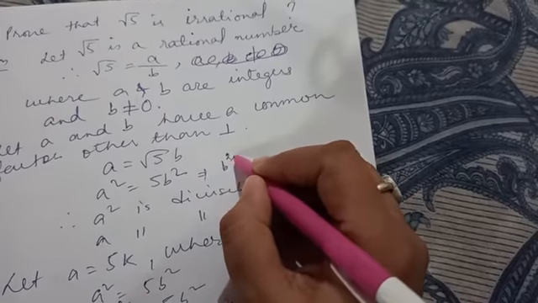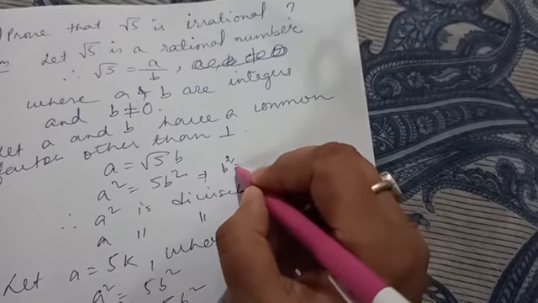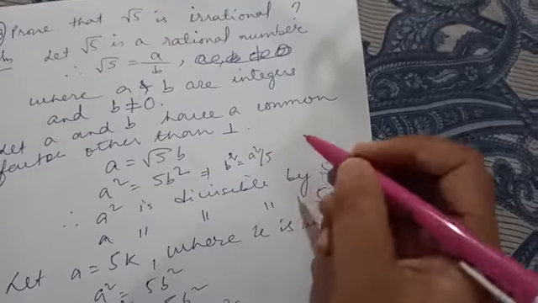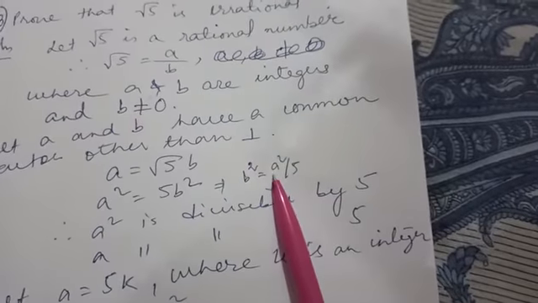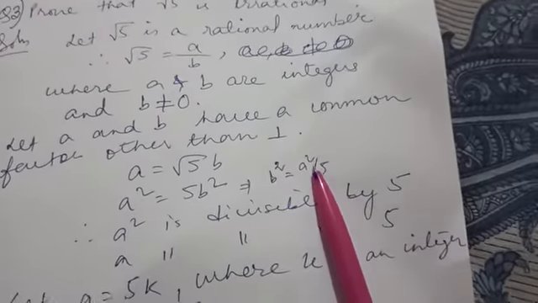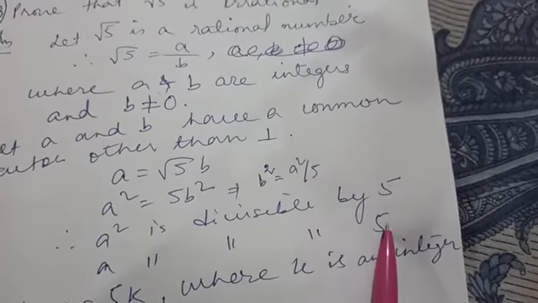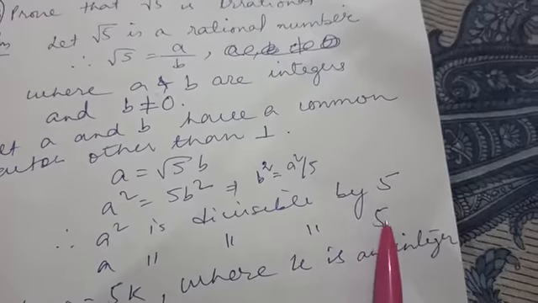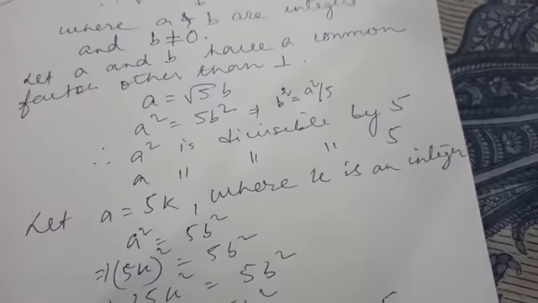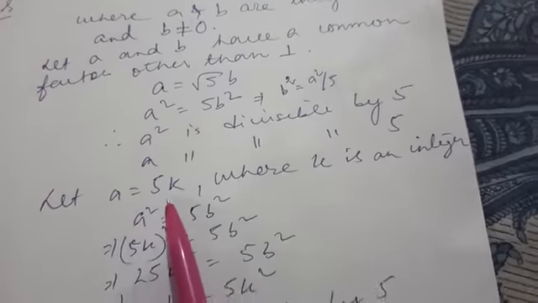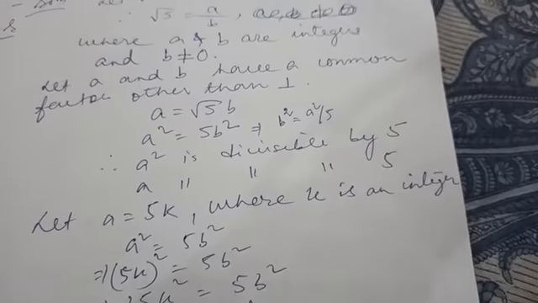We can write here a square is equal to 5 b square. That means 5 is dividing this a square. That means this a is also divisible by 5. Now let us consider again a equal to 5k, where k is also an integer.